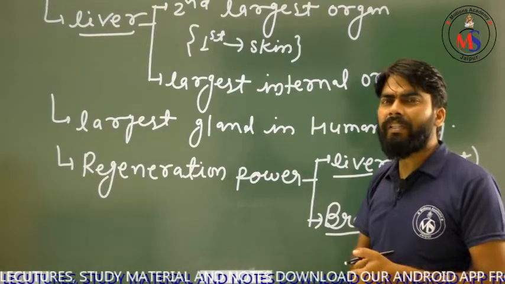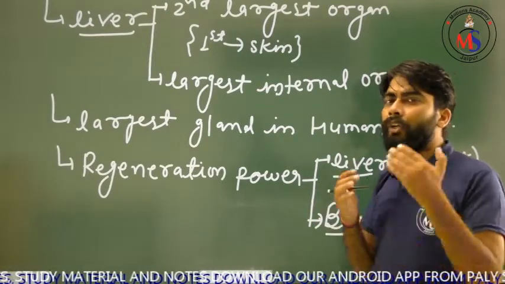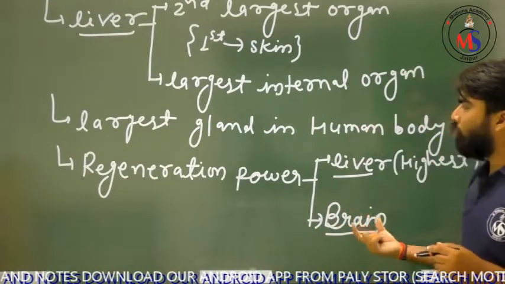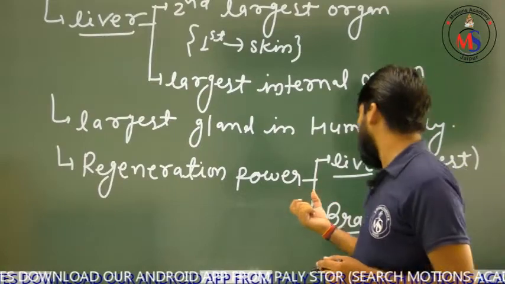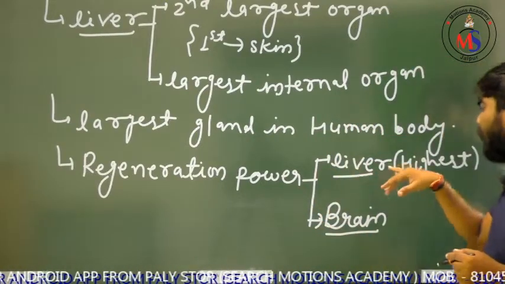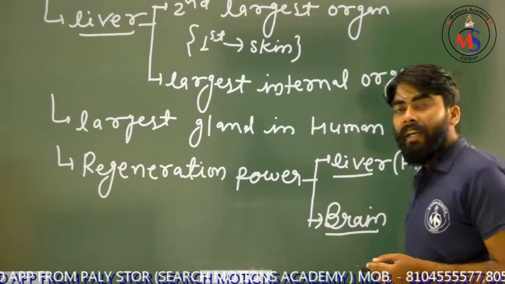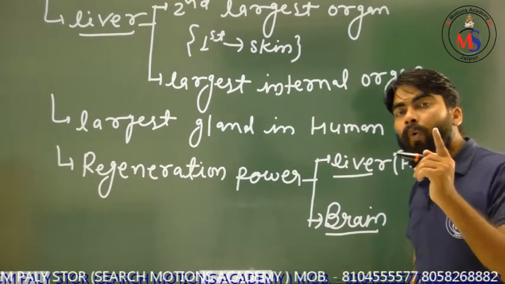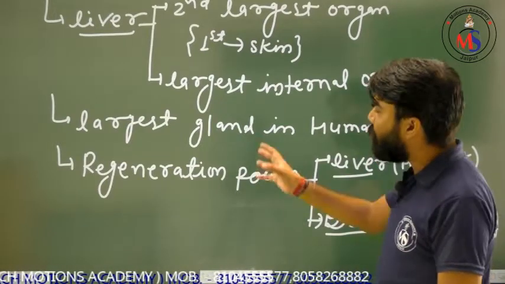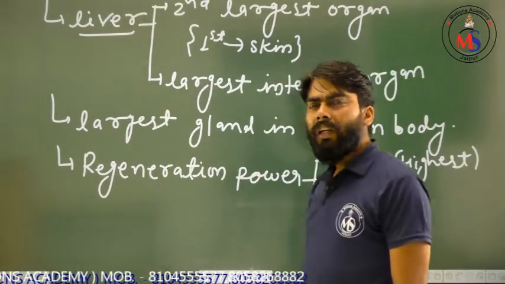The word coma means unconsciousness due to brain damage. So all these things are due to the low regeneration power of our brain. So the question is clear: the liver has the highest regeneration power and the brain has the lowest in our body. This was a normal introduction about the brain.